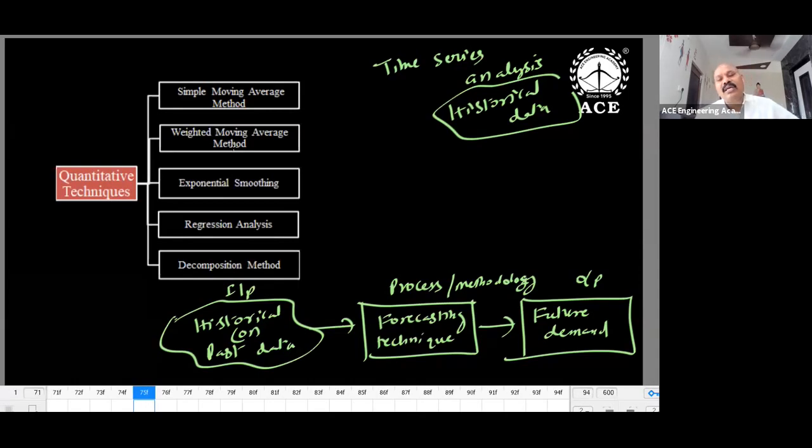Regression means we are using a statistics and line fitting technique. So a straight line we are going to establish. A straight line equation between time and the data. So if you know how the data is changing with respect to time, the future also we can get. The same trend line is continued.